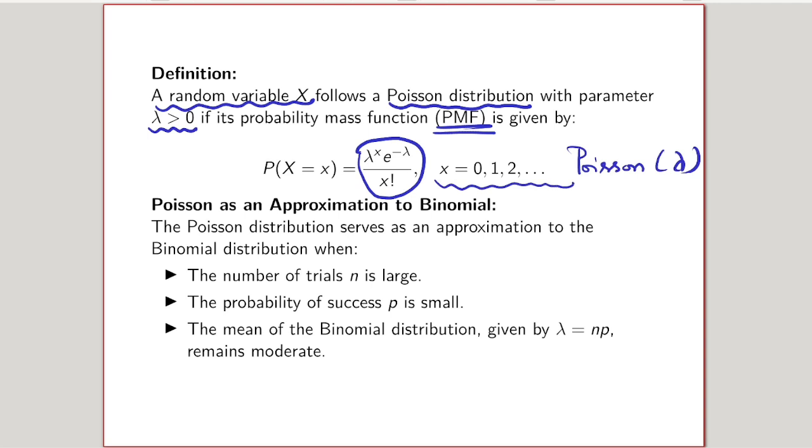Poisson is an approximation of the binomial distribution, which is very important. In the binomial distribution, if the number of trials n is small, we are able to calculate the probability. But if n is large, calculating that probability will be very tedious. Similarly, if the probability of success is small, finding the probability using the binomial distribution will also be difficult. So what we do is equate the mean value of the binomial distribution, np, to the parameter of the Poisson distribution, lambda.